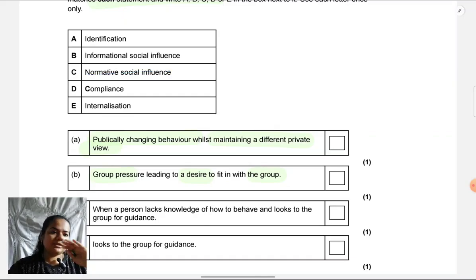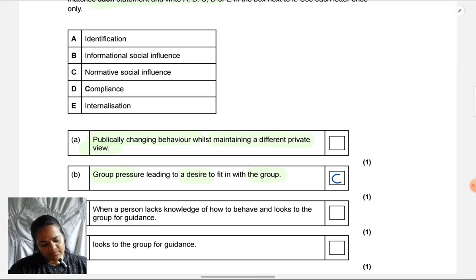Also follow the instruction very properly. Sometimes students know the right answer, but they don't answer in the way in which it's been asked in the paper. So they just put some tick mark or something. We don't know what they're thinking about. They've told you write the letter in the box, write the letter. So never answer in panic. Read carefully what the instruction is. Answer exactly according to the instruction. Don't lose marks for silly mistakes.